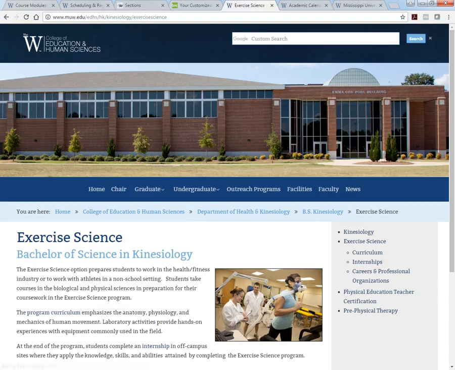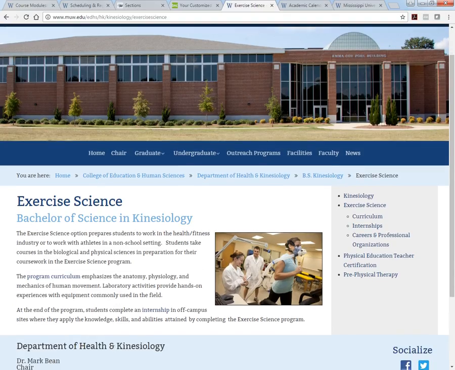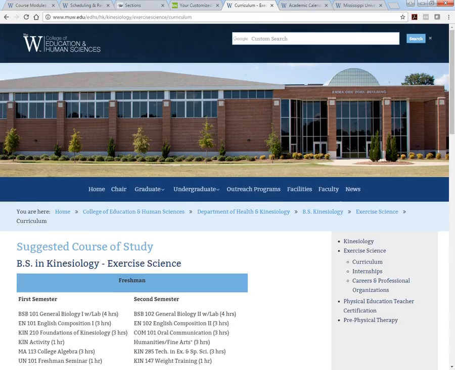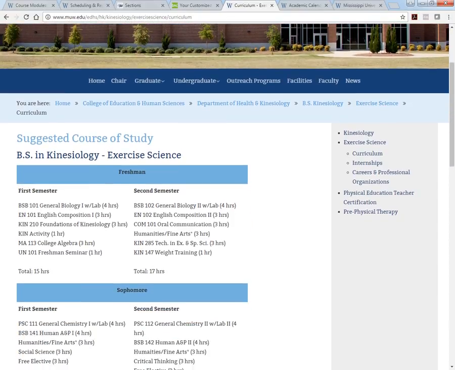So if you click on exercise science, phenomenal major, got pretty good teachers. You go here and you're interested, you want to see what your curriculum consists of. You need to know this before you come in for advising. That's a beautiful building across the top, too. I like that building. By the way, that's the building we're in, guys. For those of you who have never been to our building, that's where we are. You should come check us out.